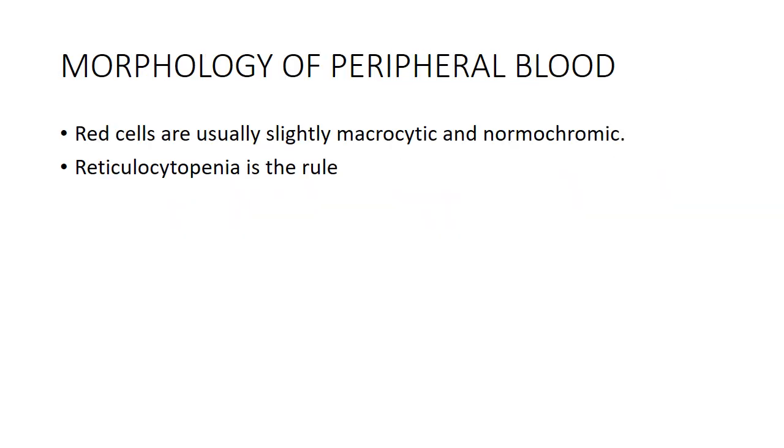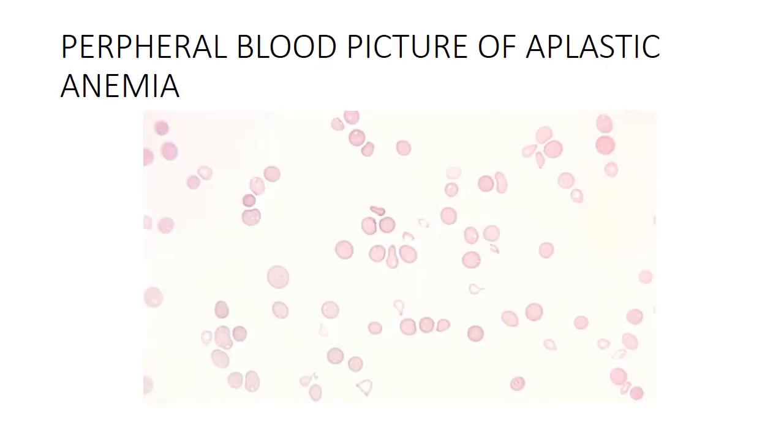Now, what will be the morphology of peripheral blood in the case of aplastic anemia? The red cells are usually slightly macrocytic and normochromic. Since the bone marrow is not functioning normally, RBCs are produced in a very low amount, and reticulocytes are not normally produced, so there is reticulocytopenia, which is always found in aplastic anemia.